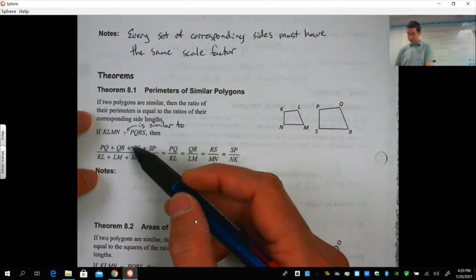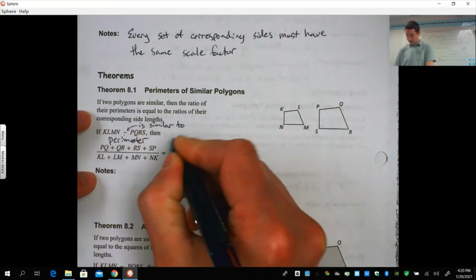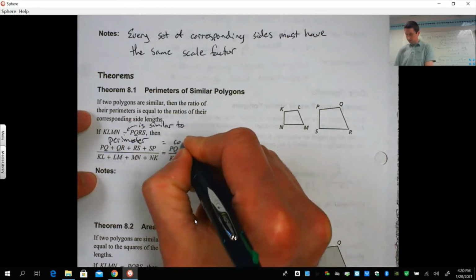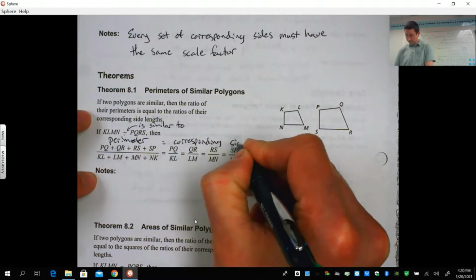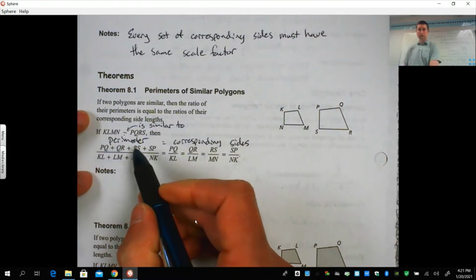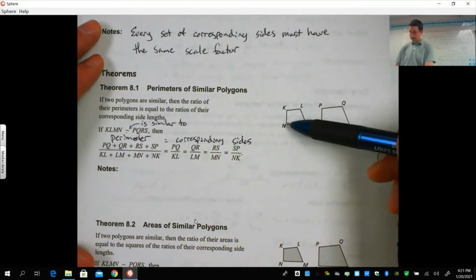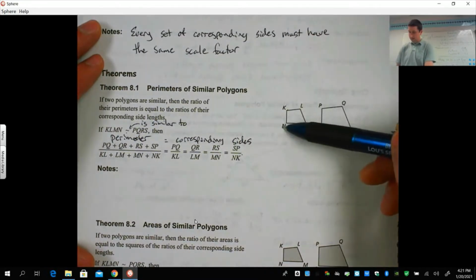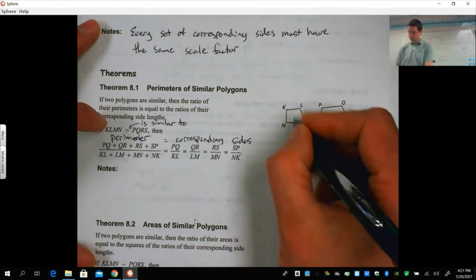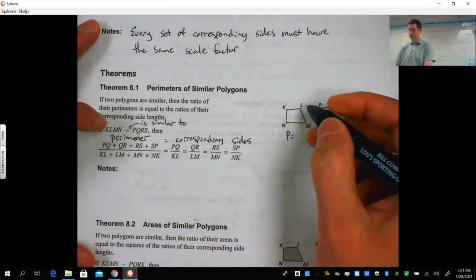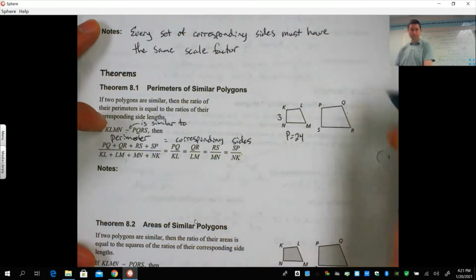So this just says your perimeter has to equal your corresponding sides. So these are the corresponding sides here, and it has to equal the ratio of the perimeter. So if they give us that KLMN is similar to PQRS, and let's say this perimeter right here is 24 and this equals 3.